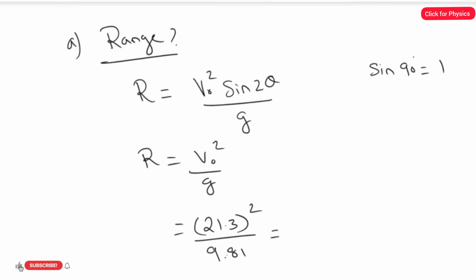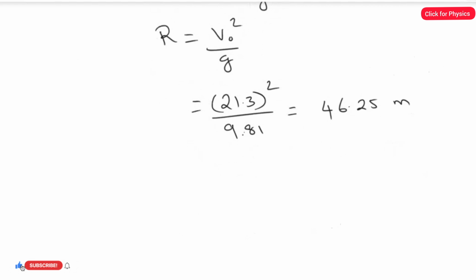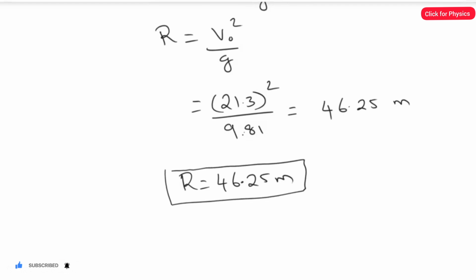21.3 squared divided by 9.81. I got the answer here as 46.25, and the unit of range is meter. So we find the answer for the range, R equal to 46.25 meter. So let's go back to the diagram.